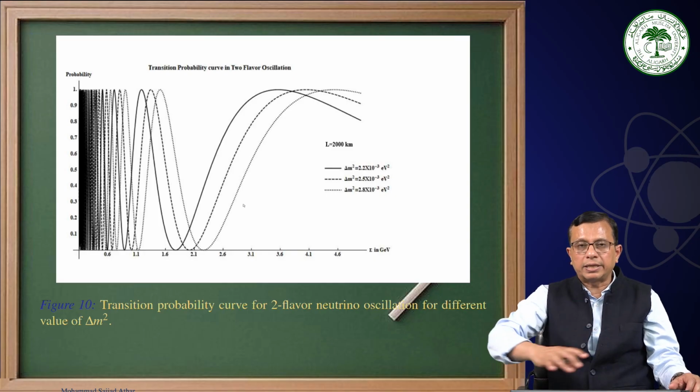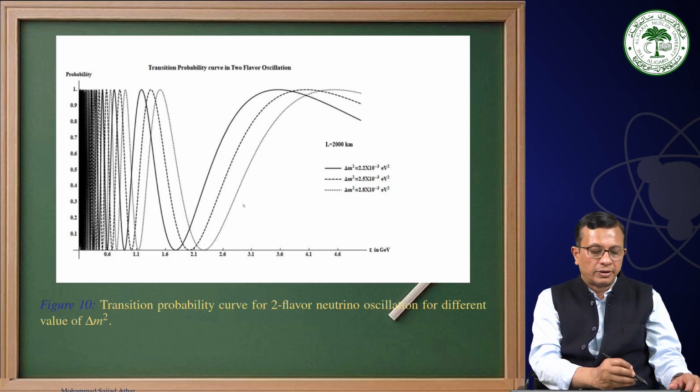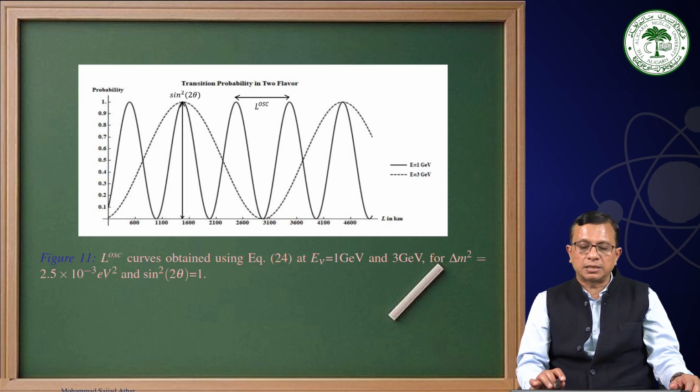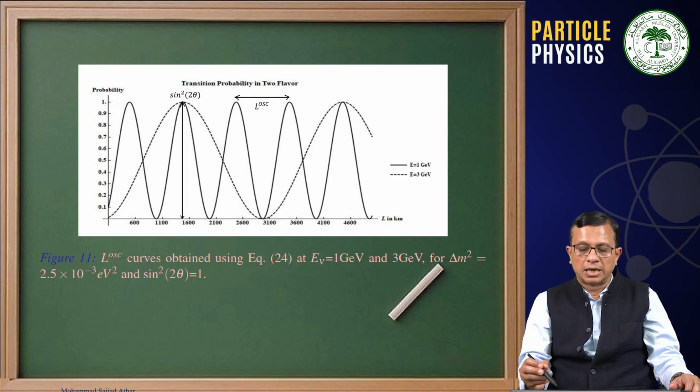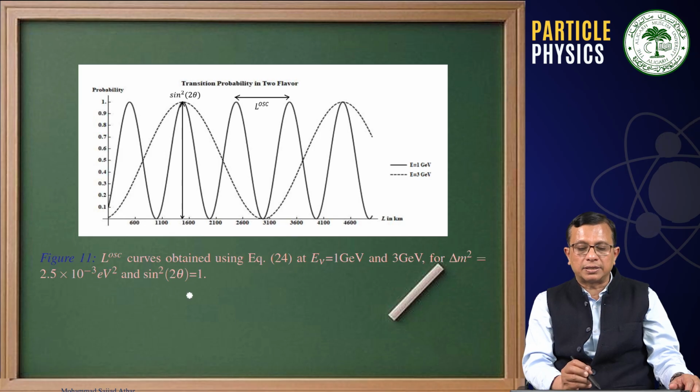Therefore, by looking at the oscillations, you can determine the value of delta m square. Then here we have shown the probability and length on the x-axis for the two different neutrino energies, and for delta m square equal to 2.5 into 10 power minus 3 eV square, and sine square 2 theta equal to 1.